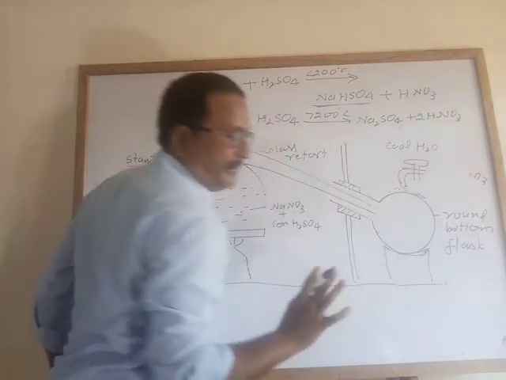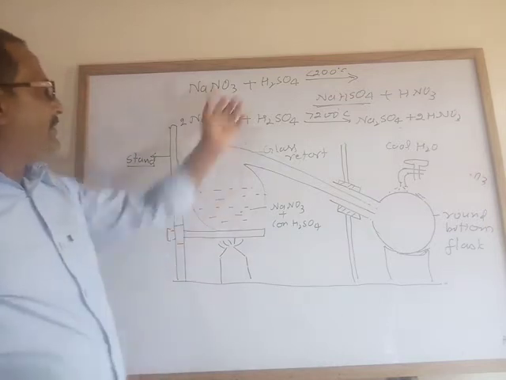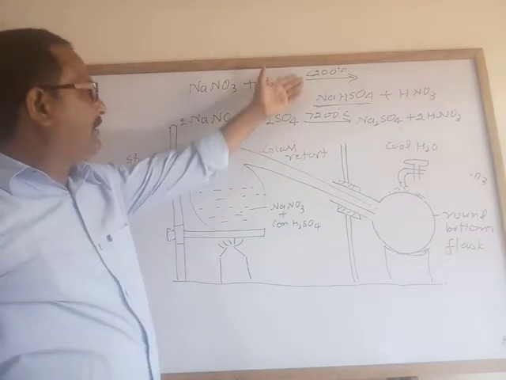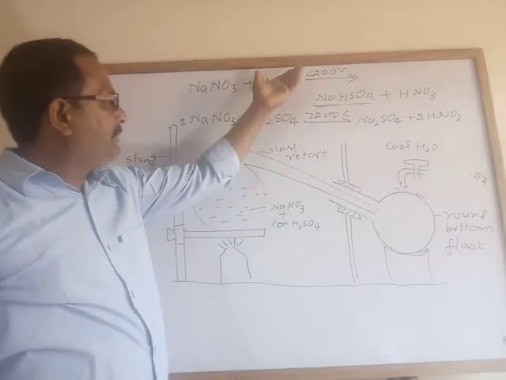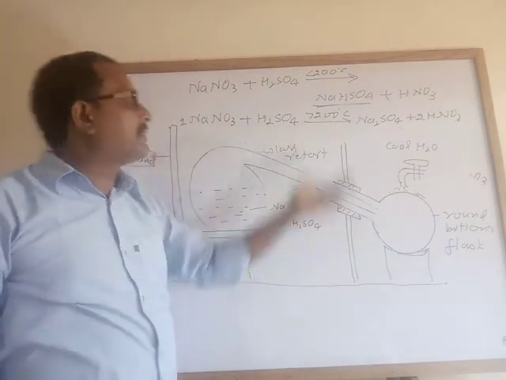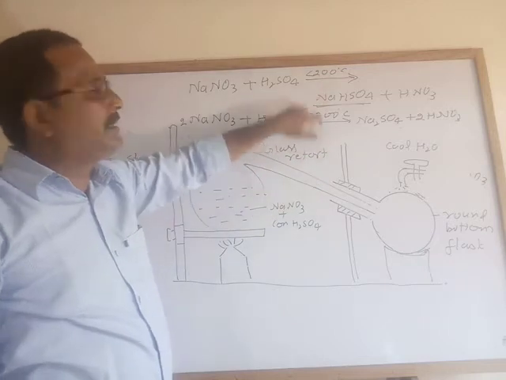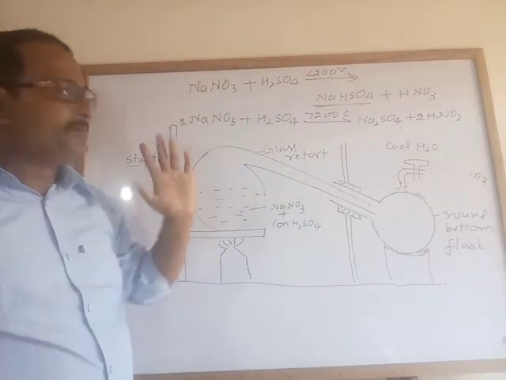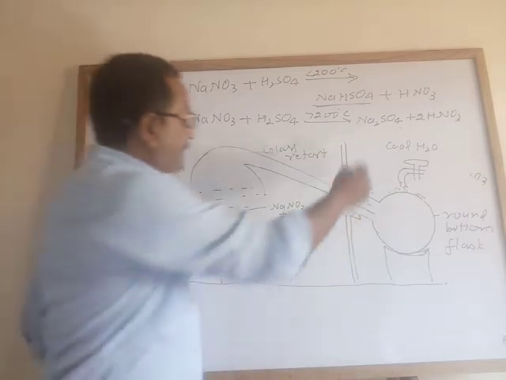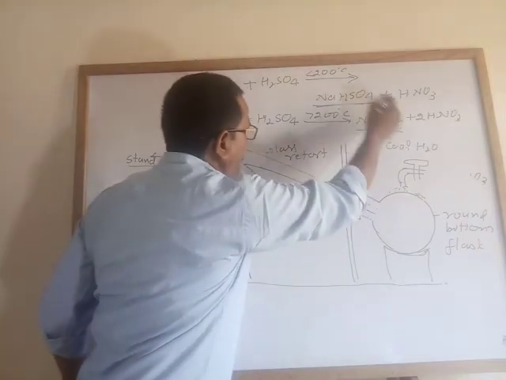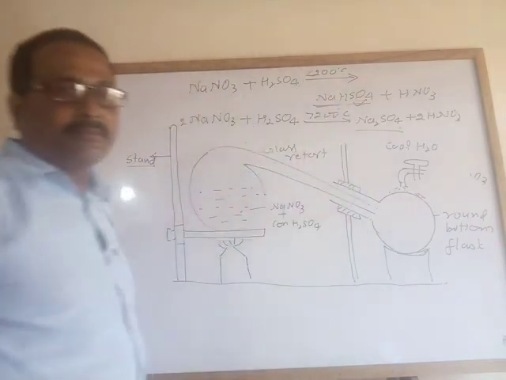Maybe a question: sir, we can prepare the nitric acid at 200 degrees Celsius or less than 200 degrees Celsius, so what is the reason to mention the temperature? Maybe question. See that this is a normal salt, this one acidic salt.